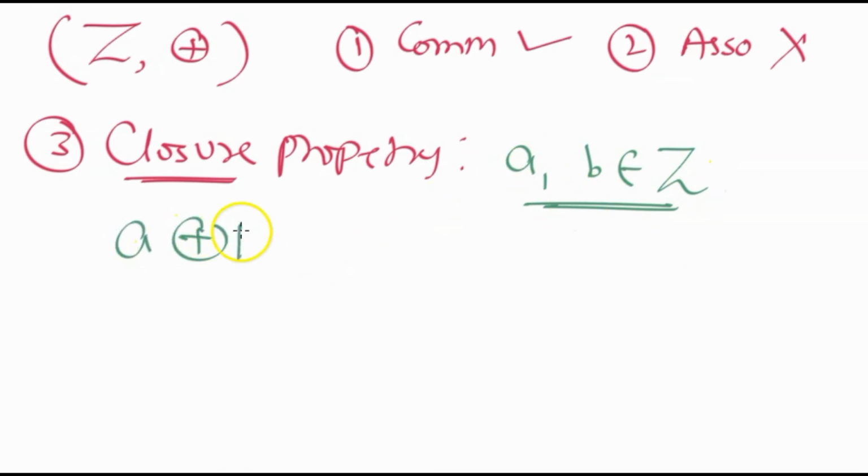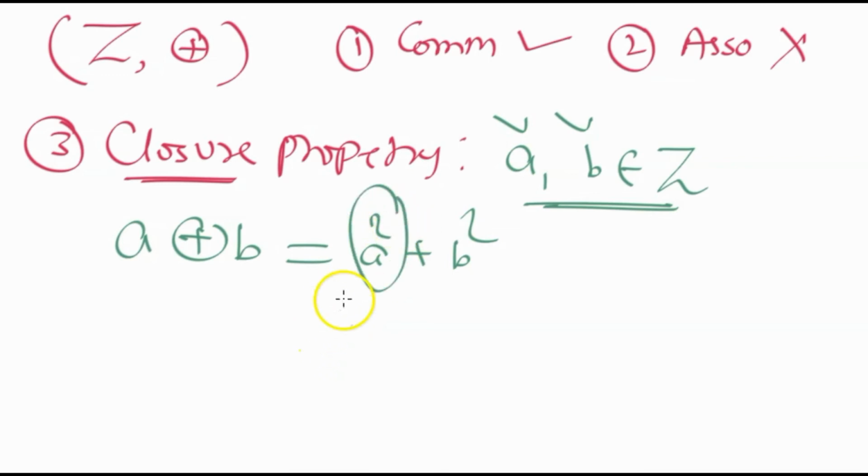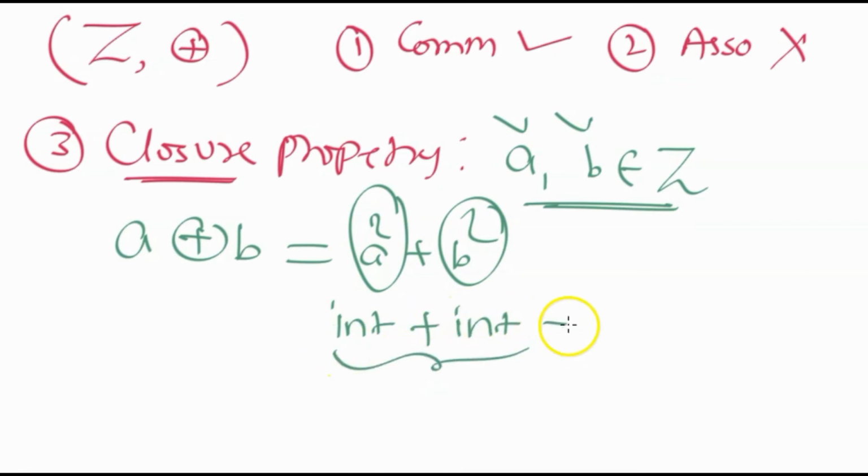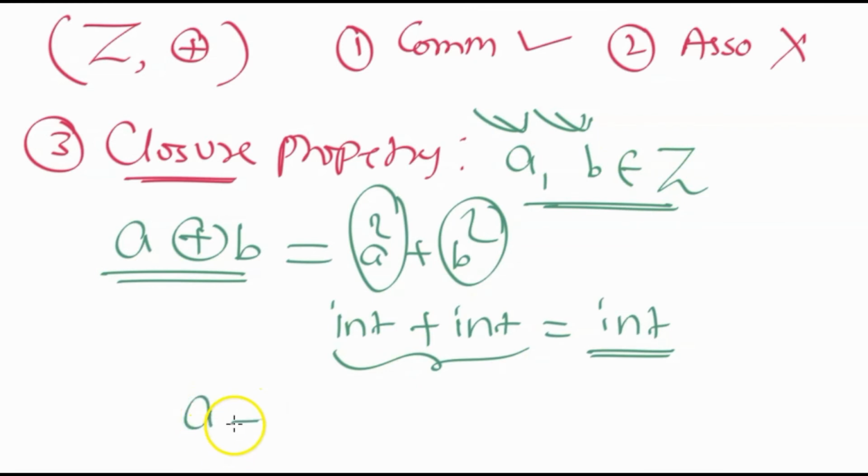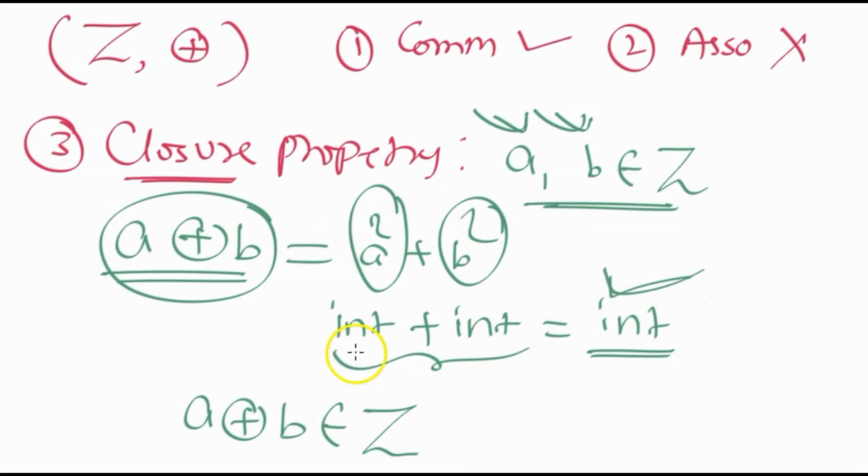Now we can notice that A XOR B is equal to A square plus B square. A is an integer, B is an integer, so definitely A square is also an integer, B square is also an integer, and integer plus integer is also an integer. So whatever two elements you take from the set of integers, A XOR B also belongs to integers. So the closure property is definitely satisfied. The associative property is not satisfied. The commutative property is already satisfied.